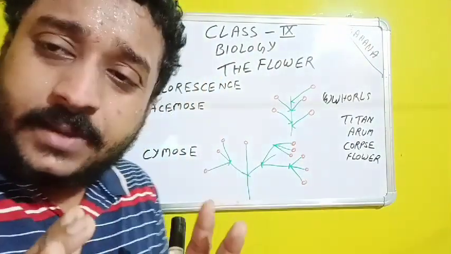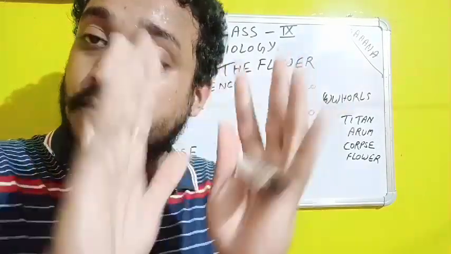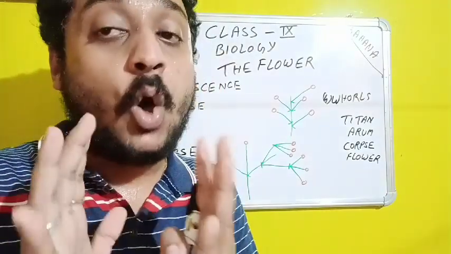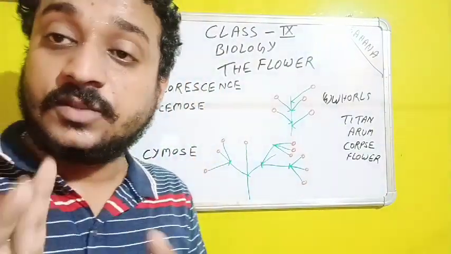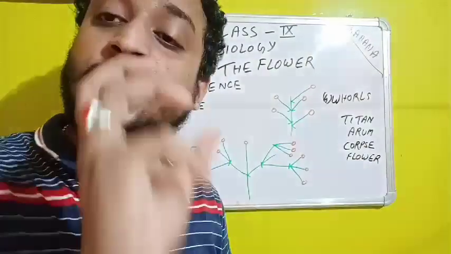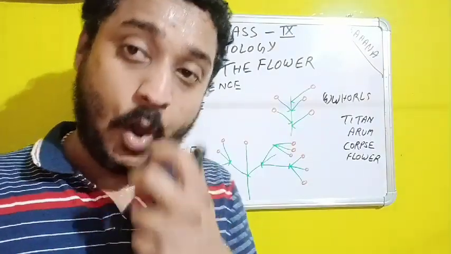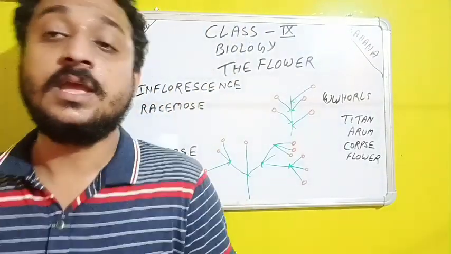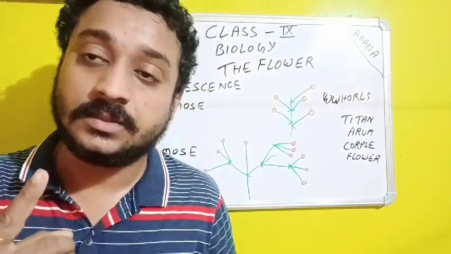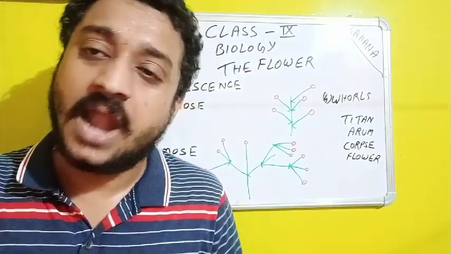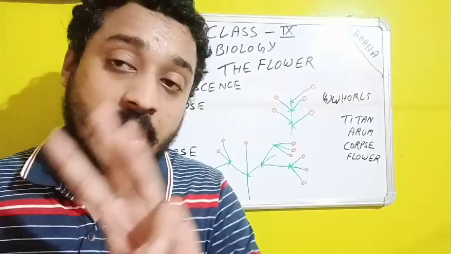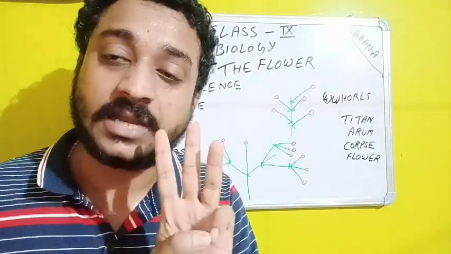The ovules are arranged in such a way that we have given names to those arrangements, like parietal, free central, basal. These are the several names of the types of placentation. There are several types, like parietal, then free central, then basal, and one or two more. These three are the main types of placentation.